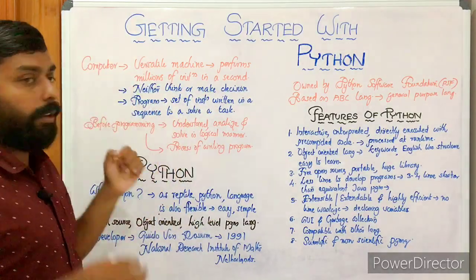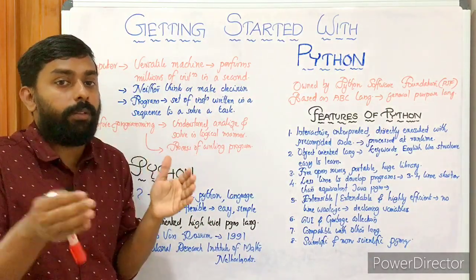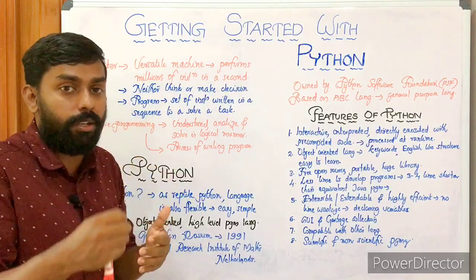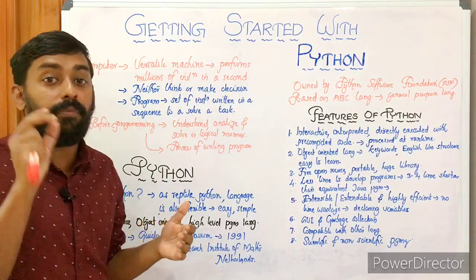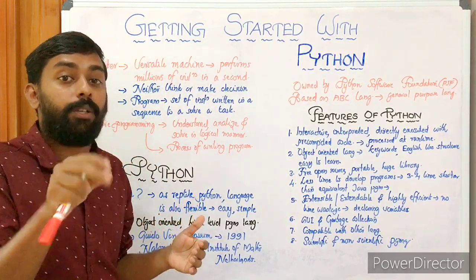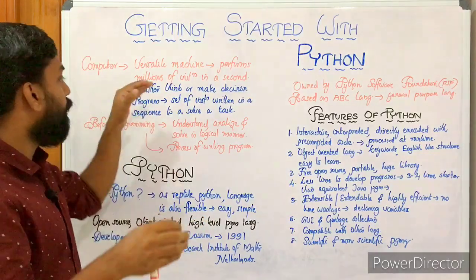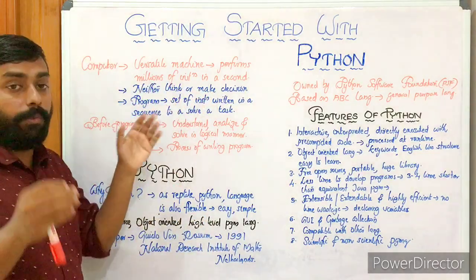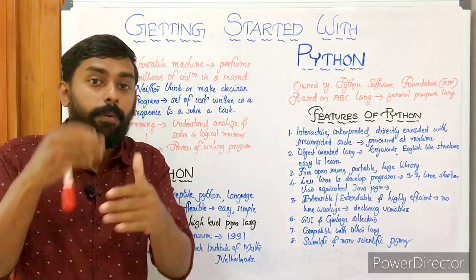A computer is a versatile machine, but it has no capacity to think on its own. It has no ability to make decisions. So we have to give instructions to the machine for making a decision. Neither can it think nor make decisions. That is the purpose of programming.